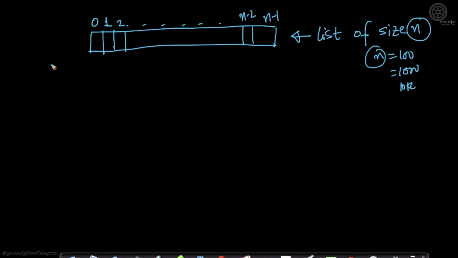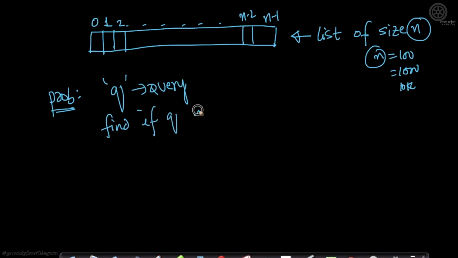Now imagine there is a problem. The problem here is, given a number q, here q stands for query, you want to find if q exists in my list L. Let's assume this list is L. So amongst these n numbers, does q exist or not? That's the problem we want to solve. What is one of the simplest solutions for this problem? What can I do here?